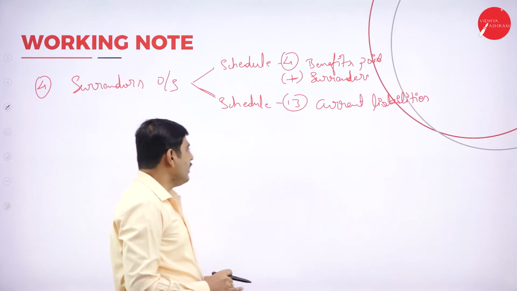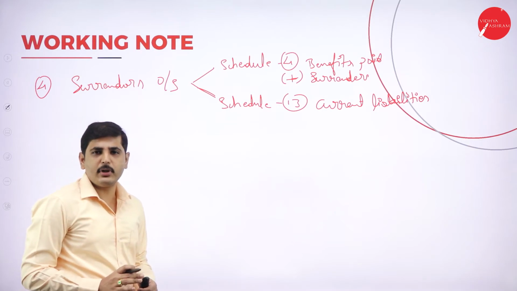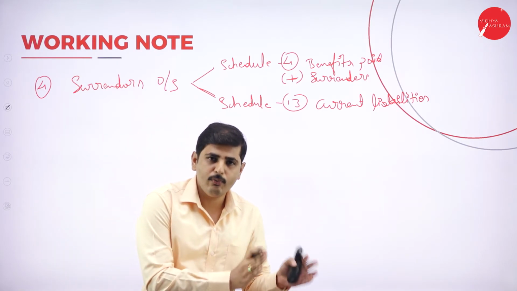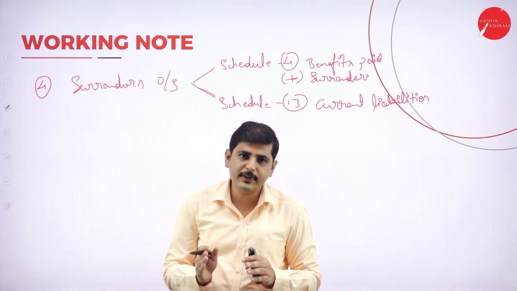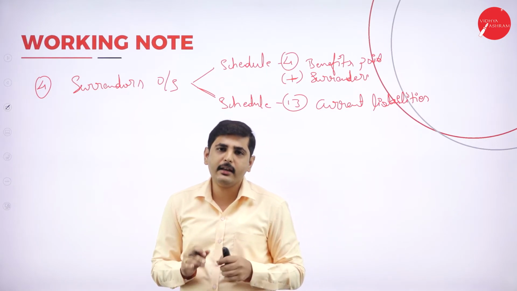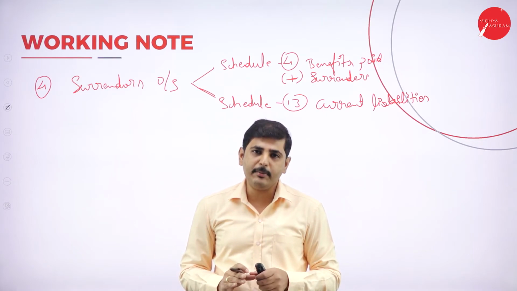Next adjustment is further bonus in reduction of premium. So show it in schedule number 1. Again show it in schedule number 4, benefits paid. Schedule number 1 is premium, add to premium. Again schedule number 4, bonus, add to further bonus reduction of premium.